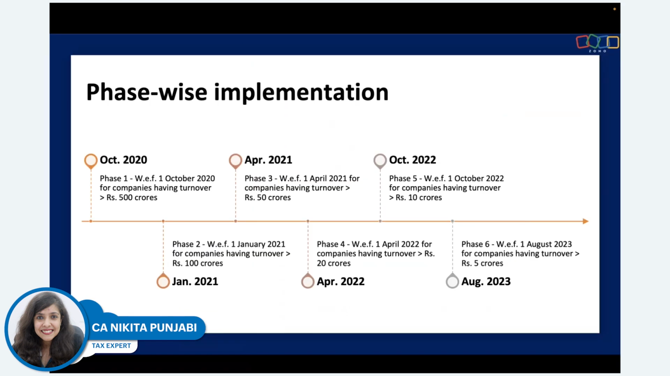Now, if you look at the phase-wise implementation as to how e-invoice was implemented, it started right from October 2020, where businesses above 500 crores were required to issue e-invoices. Then it went down to 100 crores in Jan 2021, 50 crores in April 21, 20 crores in April 22, 10 crores in October 2022, and 5 crores in August 2023. This is the sixth phase of the implementation that we're talking about.